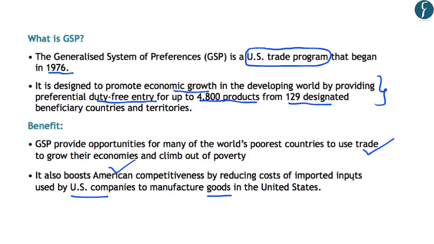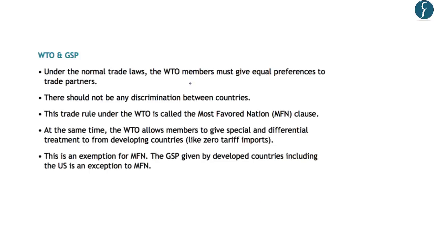Now, after understanding the GSP and the benefits of GSP, let us understand what is the relation between WTO and the Generalized System of Preferences. Now, one of the important rules of WTO is that under their normal trade laws, the WTO members must give equal preferences to their trade partners. This means that there should not be any discrimination between the countries in terms of trade.